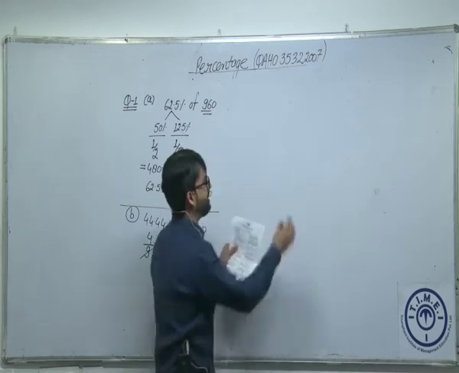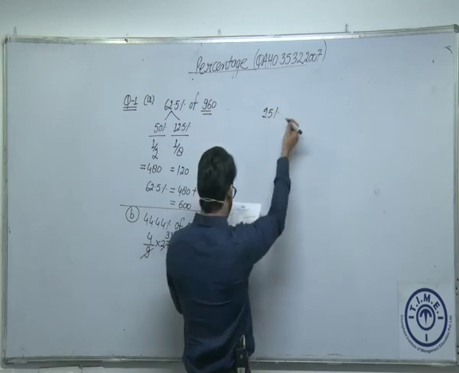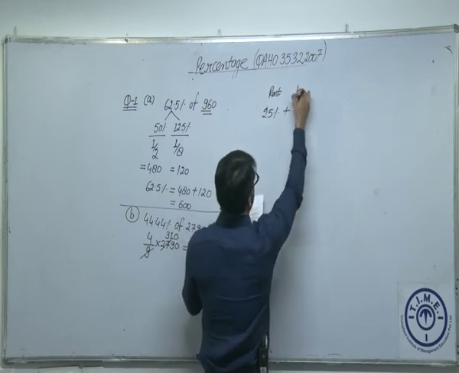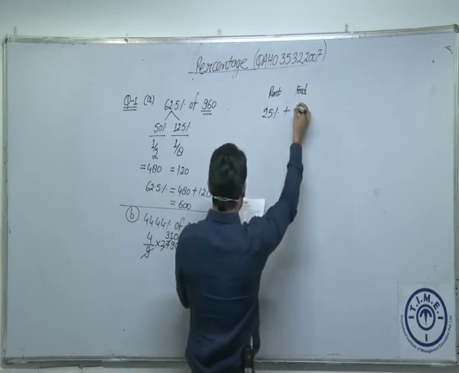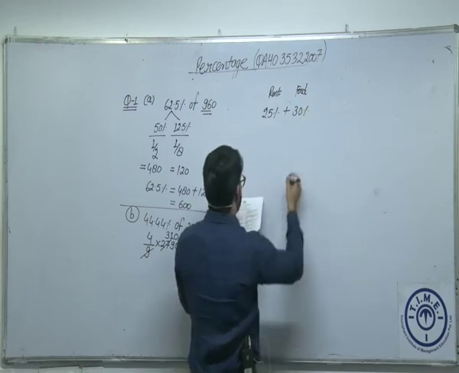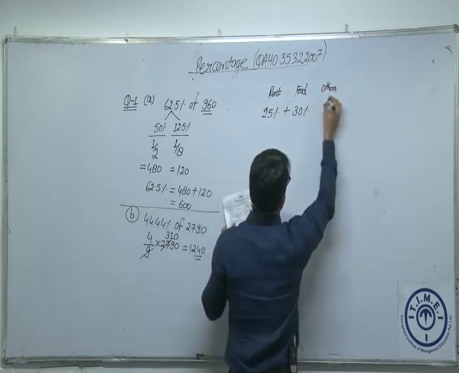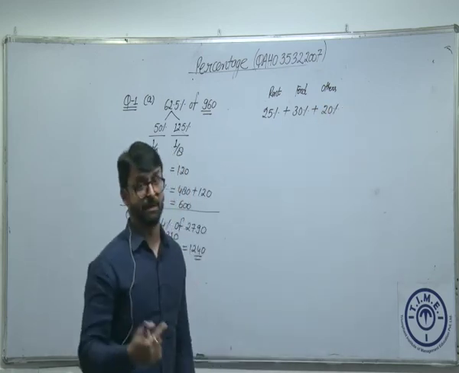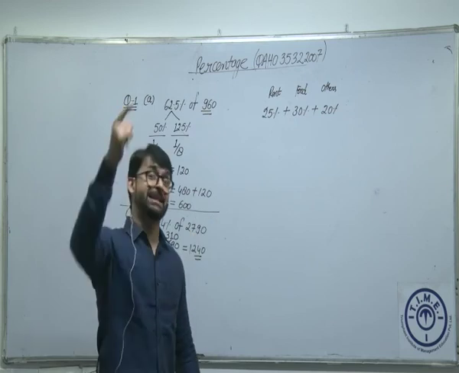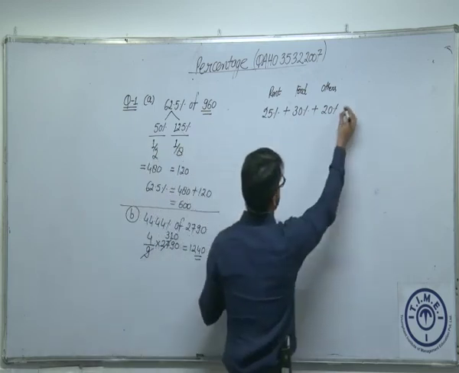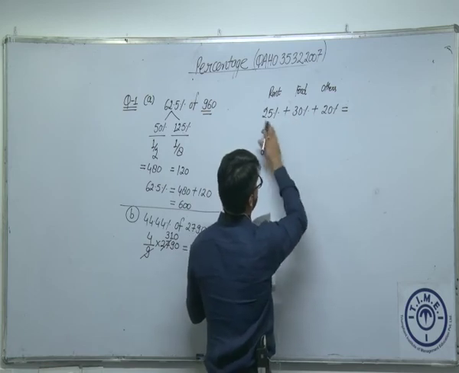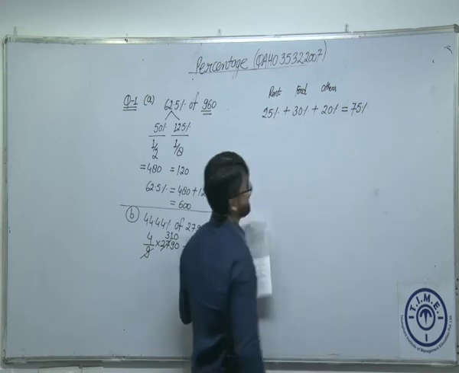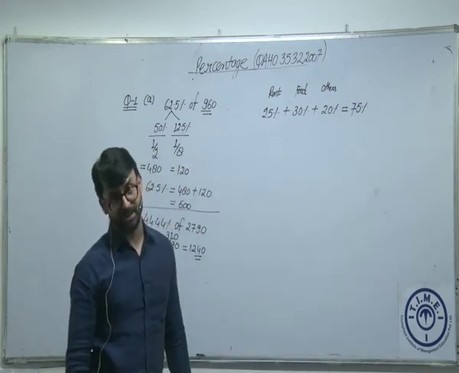So if he's spending 25% on what item? Rent. And he spent how much on food? 30%. And how much on others? 20% of the same income. Here again the importance of base is highlighted. The base is the same every time. So how much has he spent in total so far? 30, 25, 30 and 20, which will make it 75%. He has spent 75% of his income.